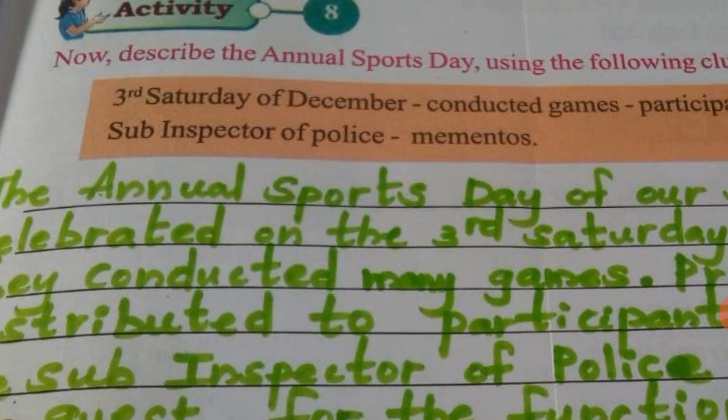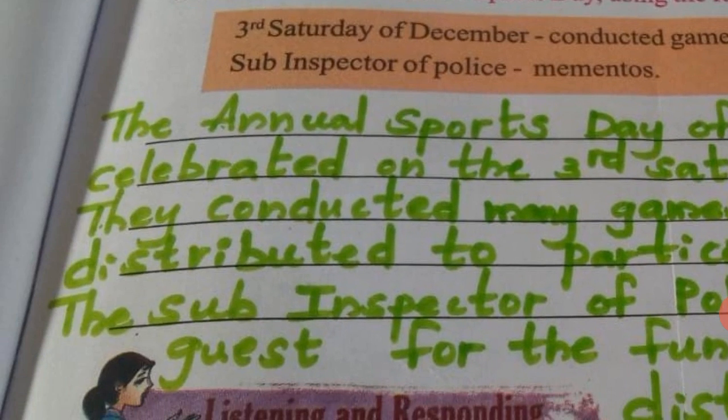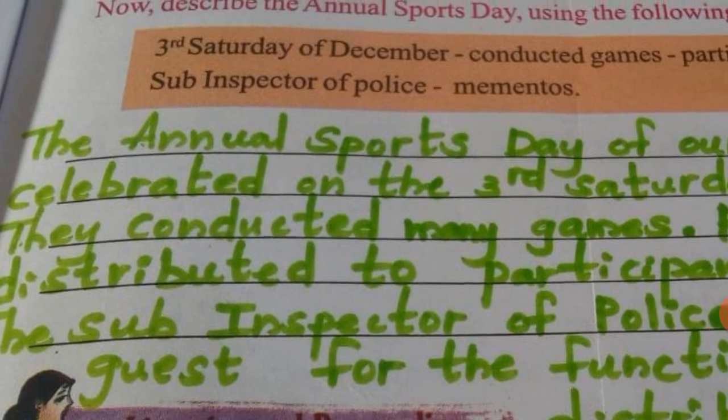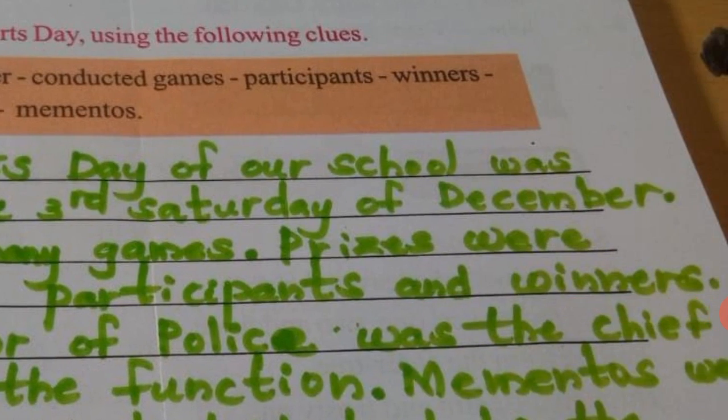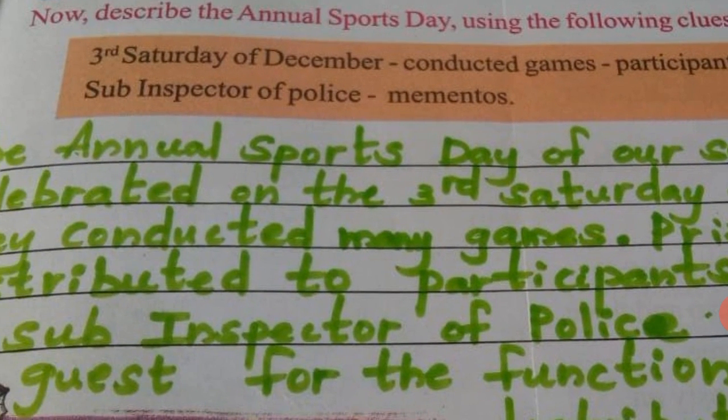So here they have given some clues. Using those clues you have to write about the annual sports day in simple sentences. Let's see what kind of clues they have given. Third Saturday of December, conducted games, participants, winners, sub-inspector of police, mementos. That's it. They have given only six clues, na? So using those six clues you have to write about annual sports day. Let's see what we have to write.